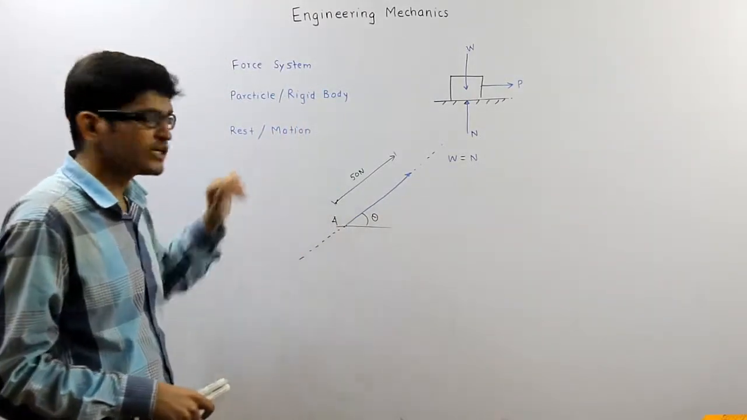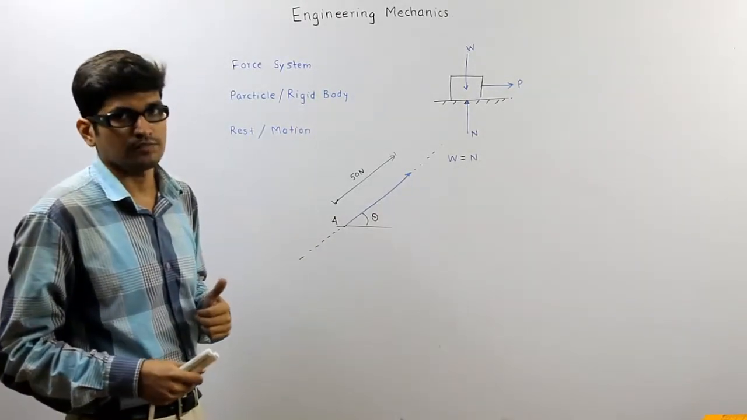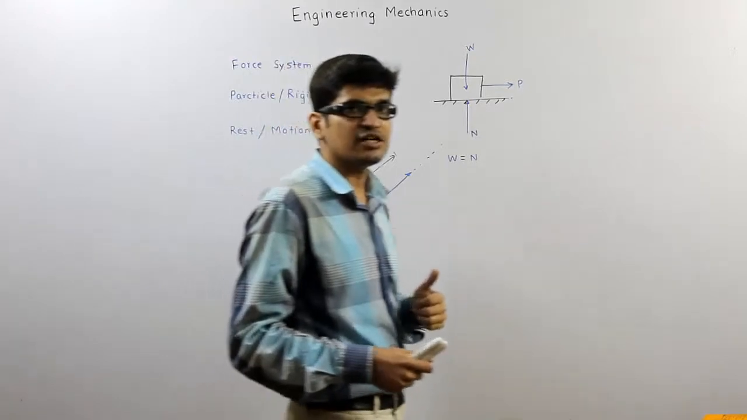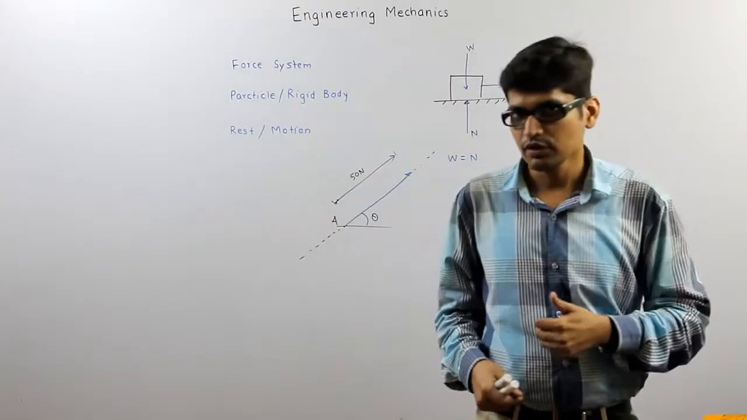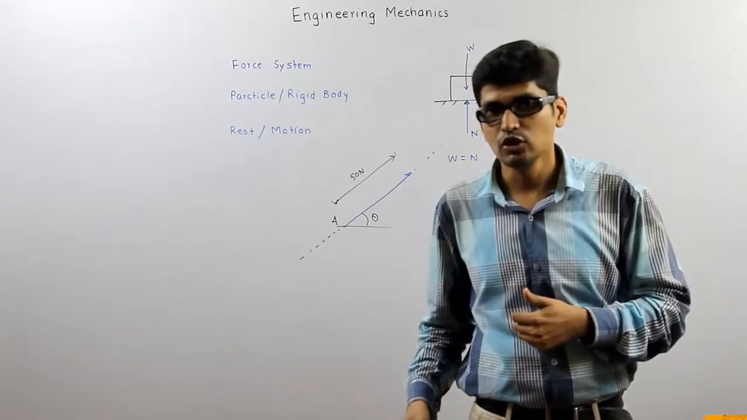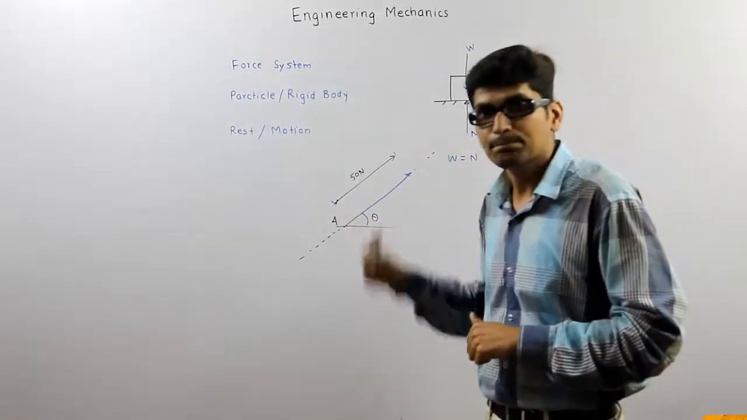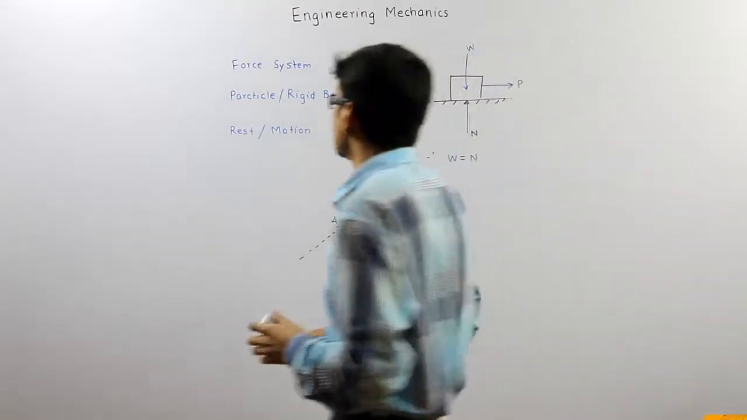Then come to rest and motion. Now I am standing here, so I am at rest. Motion is defined as change in position with respect to time. I am coming here from here, and some time interval is spent in between. So motion is change in position with respect to time.